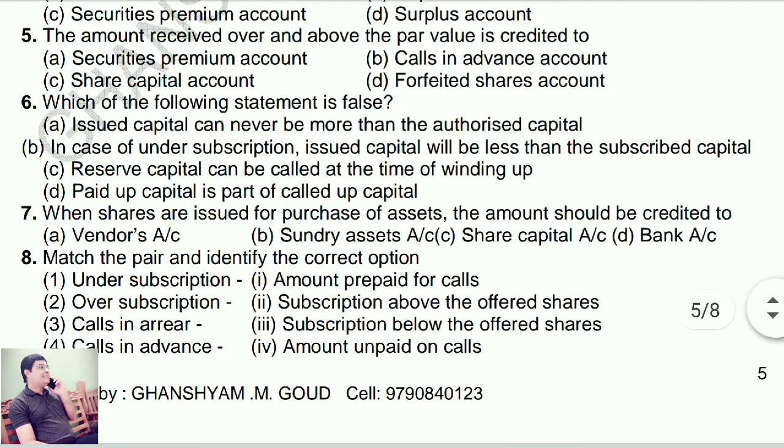Fifth one, the amount received over and above the par value is credited to, means more than face value. What is the answer? Answer is A, securities premium account.